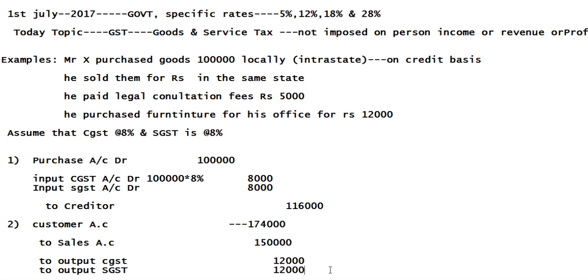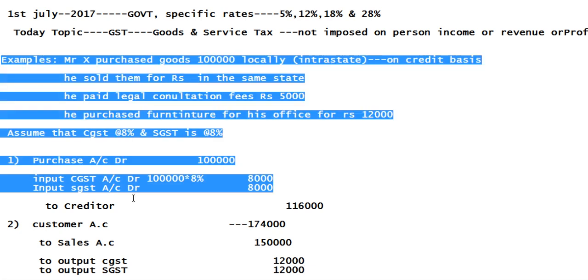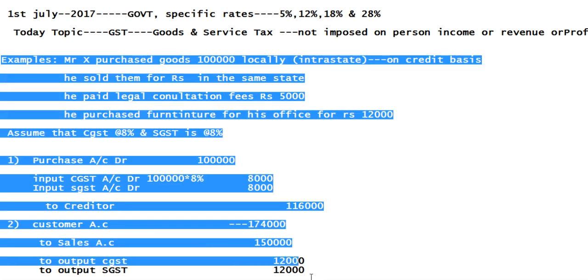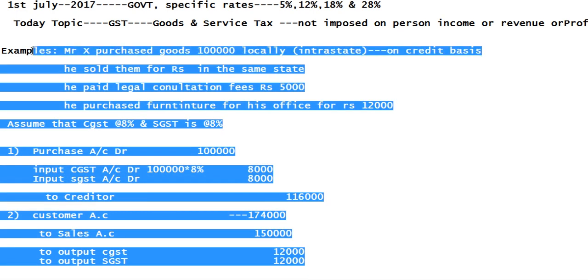So these are the basic areas that we need to learn. In case of interstate, IGST comes into the picture, so we need to take input IGST. If sales happen intrastate, then we take output CGST and output SGST, and in case of purchases, the input entries come into the picture. To achieve these invoices, we need to perform some configuration steps in SAP.